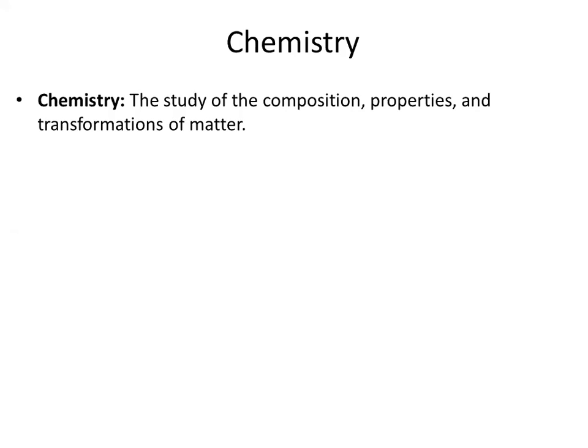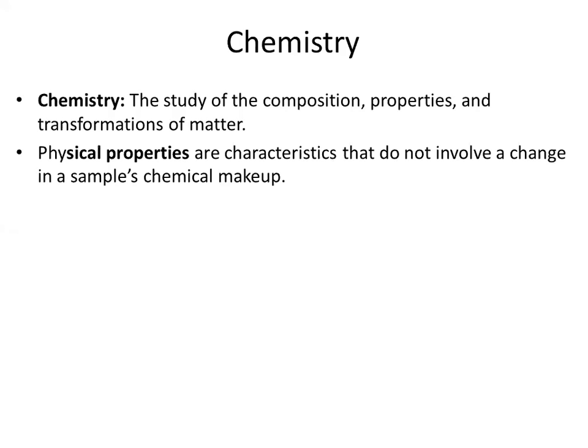So in chemistry, we study three things: composition, properties, and transformation of matter. The first one is properties. We will discuss two types: physical properties and chemical properties. Physical properties mean physical appearance. If I am looking at you, you are looking at me, or you are seeing this presentation, all these are physical matters. No chemical involvement is there.